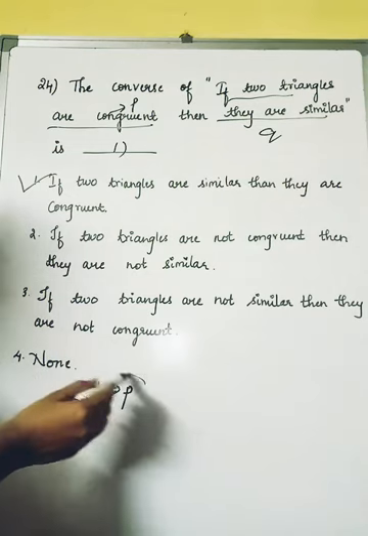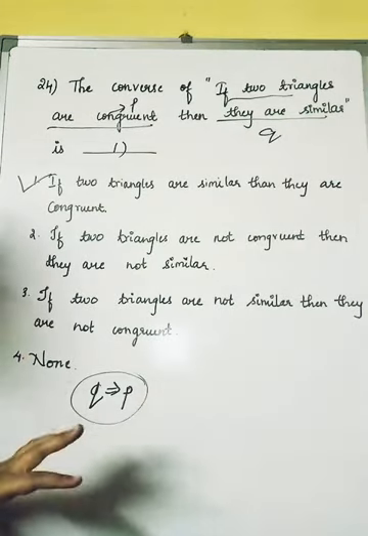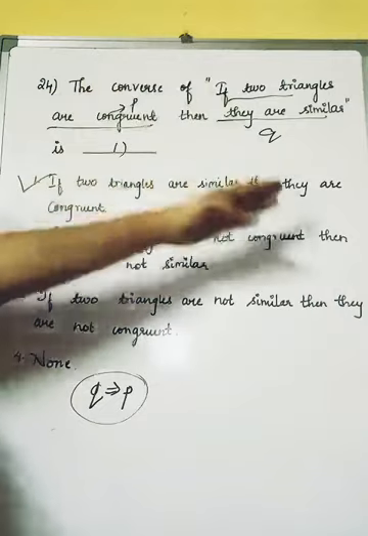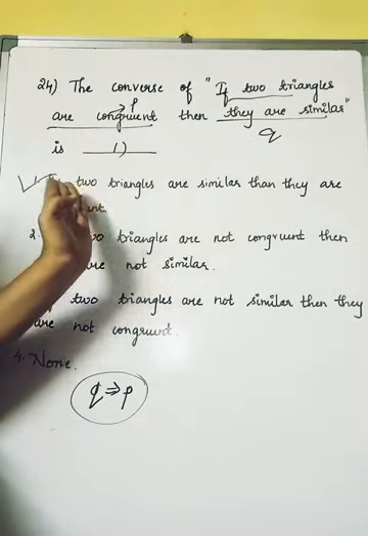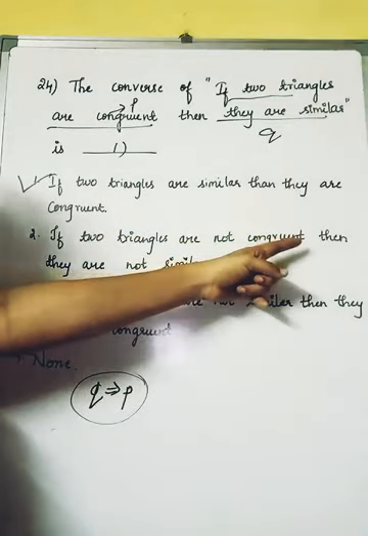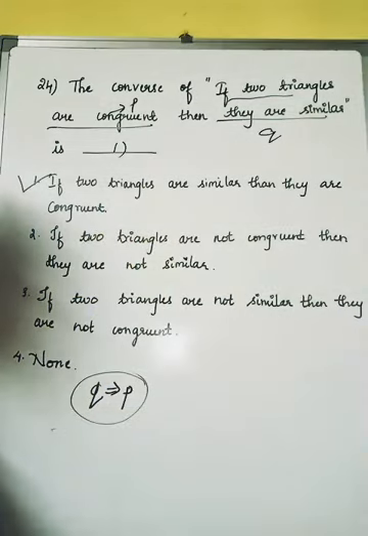But the converse we already know. It is nothing but Q implies P. We only need to write it in the format of Q implies P. Here the Q component you need to write first, and later you need to write the P component. So "if two triangles are similar" is the Q component. And the next one will be what? "Then they are congruent." That is the P component. Hope this question is clear for you.